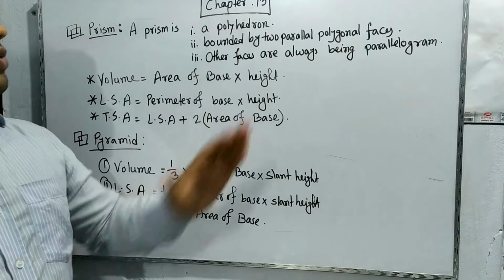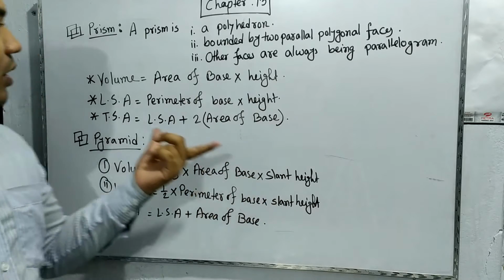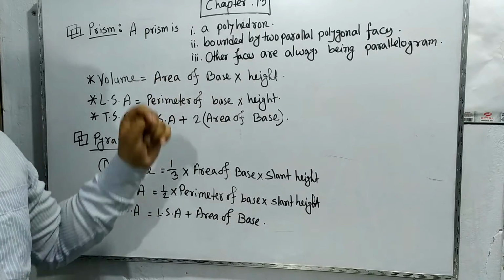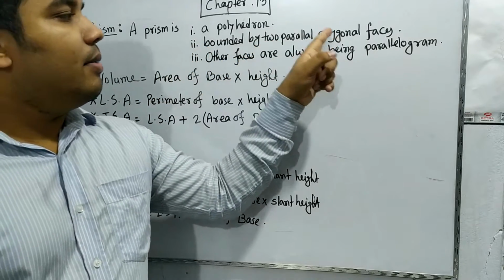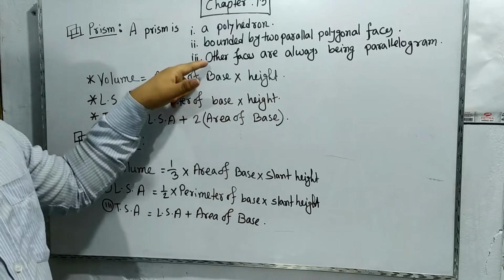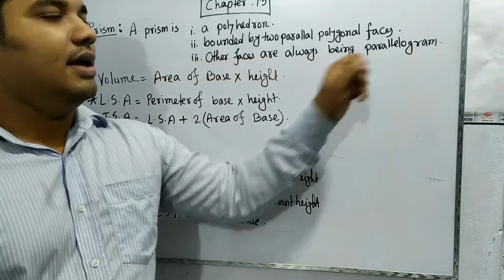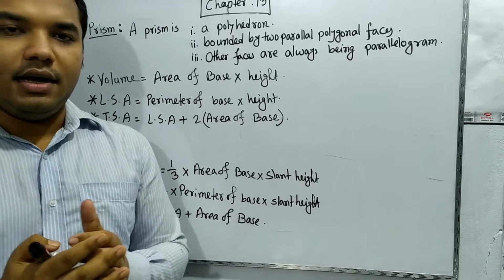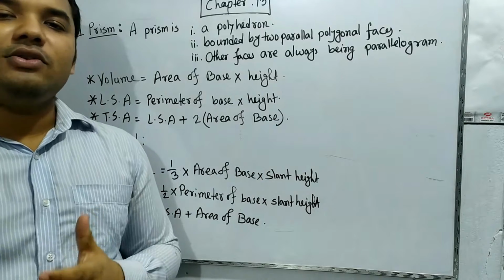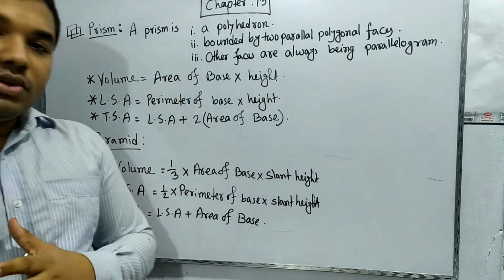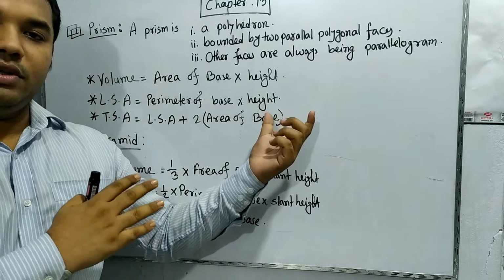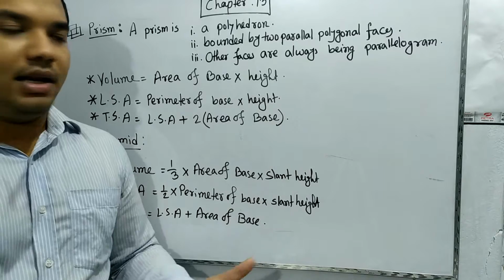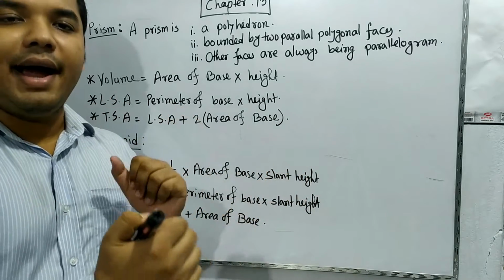Here is a definition found in our book or the textbook: a prism is a polyhedron. This is number 1. Number 2, it is bounded by two parallel polygonal faces, and the other faces are always parallelograms. What are we actually talking about in these three parts? If we are trying to give the definition of a prism, it looks like this: here we will see two bases, and those two bases will be identical, or the two sides of the prism will be identical.